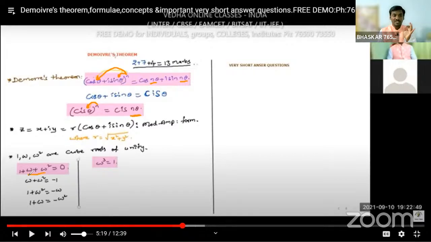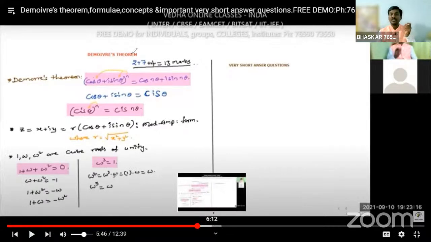Send the 1 to that side: minus 1. If I want only 1 plus omega square, send the omega to that side: minus omega. And if I want only 1 plus omega, send omega square to that side, so we get minus omega square. Based on the situation, we take the different values.